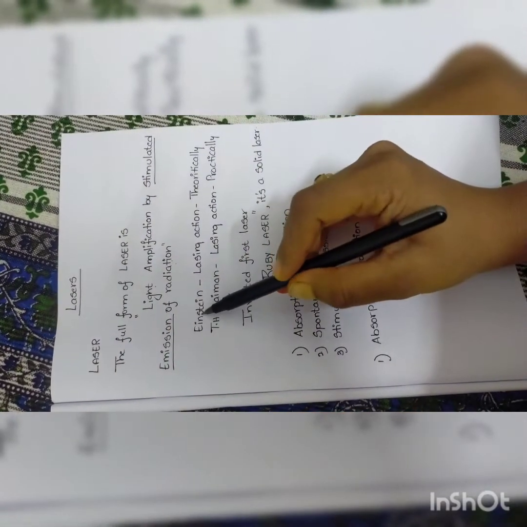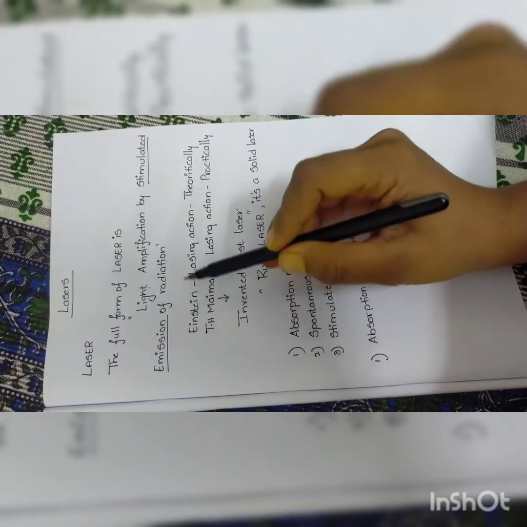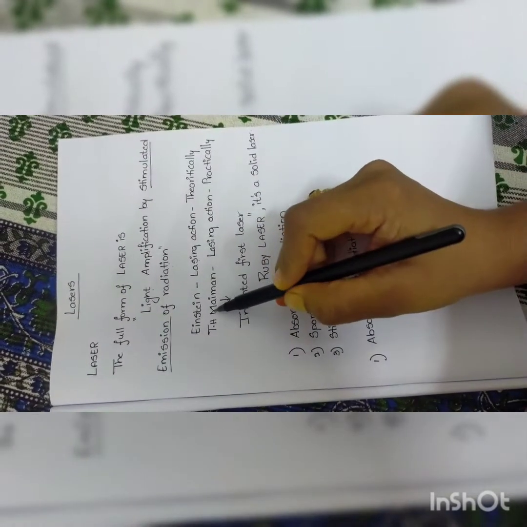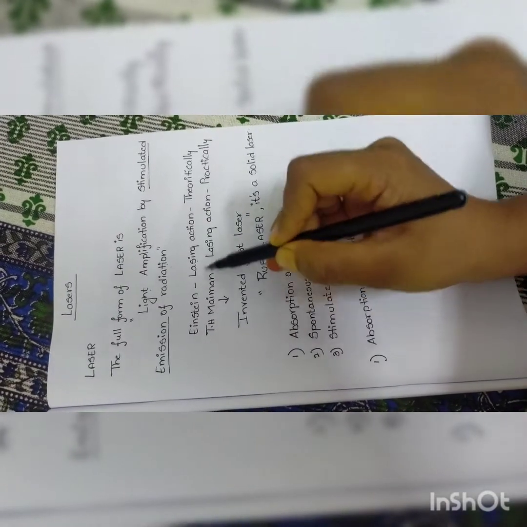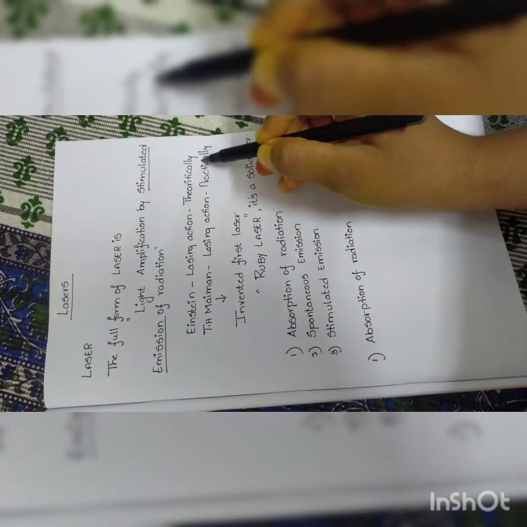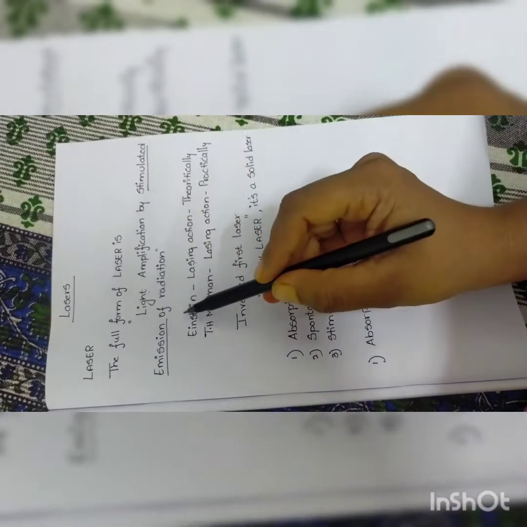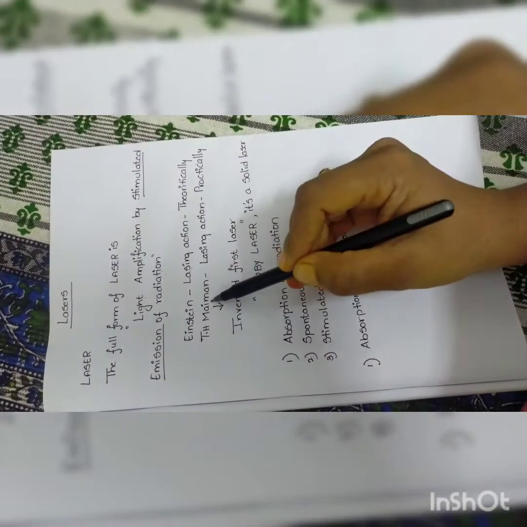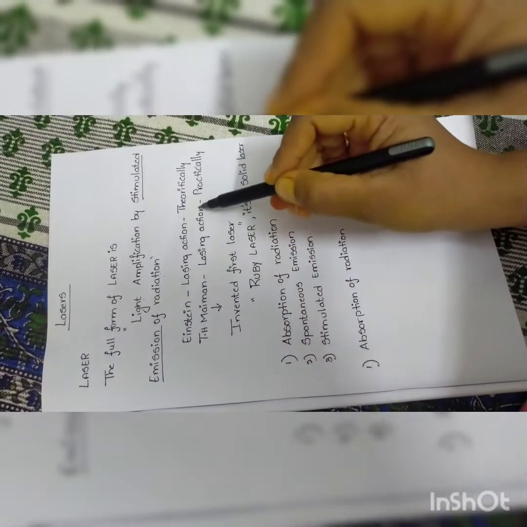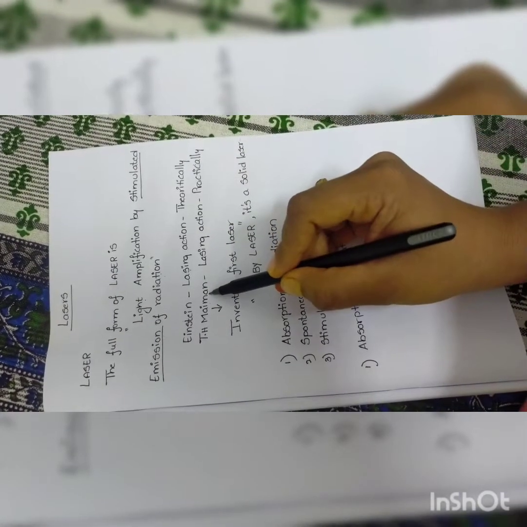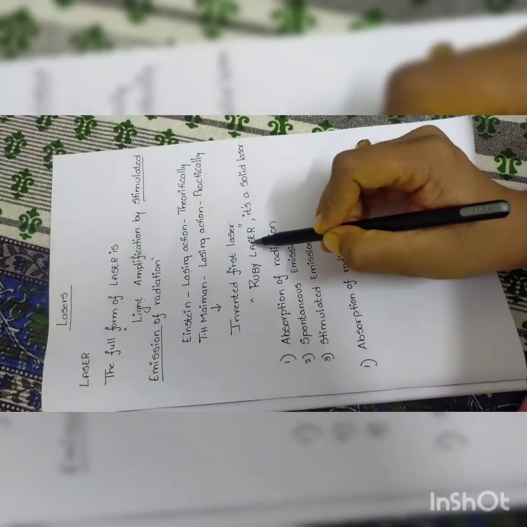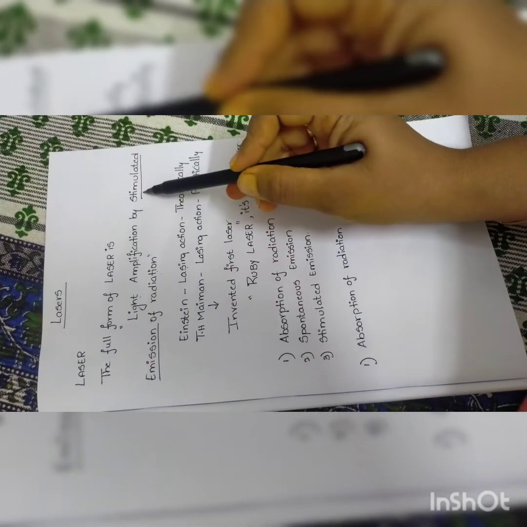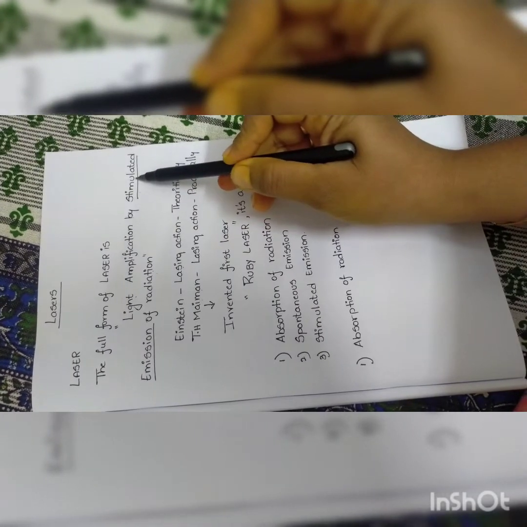Einstein was the first person who proved lasing action theoretically. Then T.H. Maiman was the first person who gave it practically. He invented the ruby laser, which is a solid laser. As I said, to understand stimulated emission, we need to know about it, right?